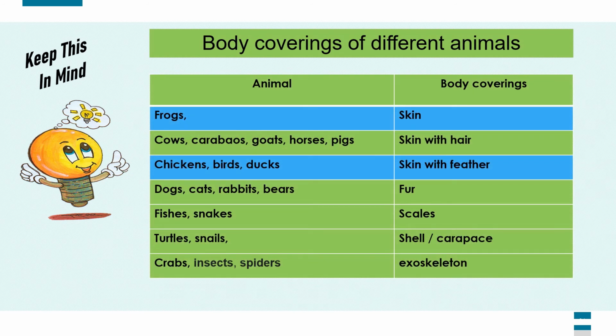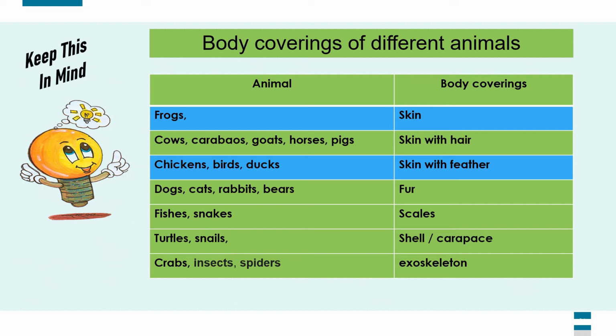The table below shows body coverings of different animals. Frogs have skin body covering, while cows, carabaos, goats, horses, and pigs have skin with hair.